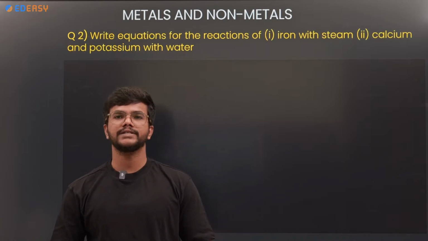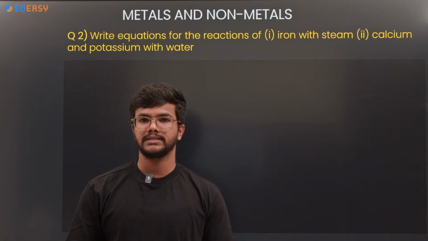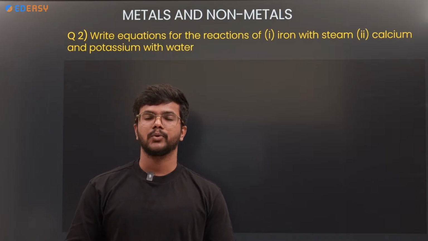Next, write equations for the reactions of iron with steam, and calcium and potassium with water.